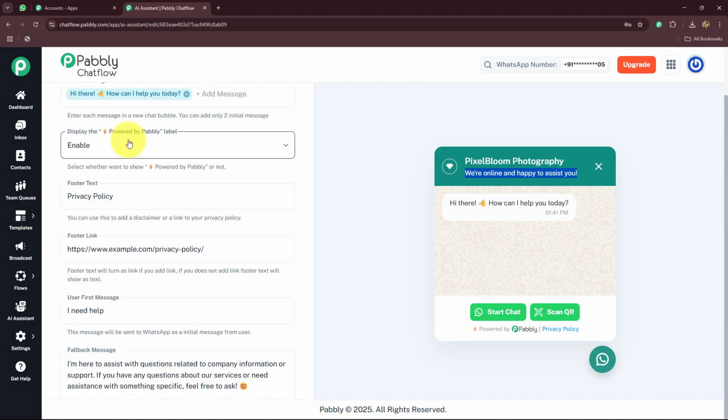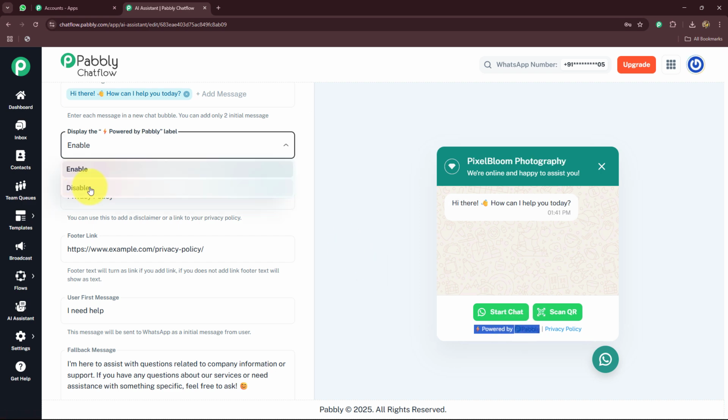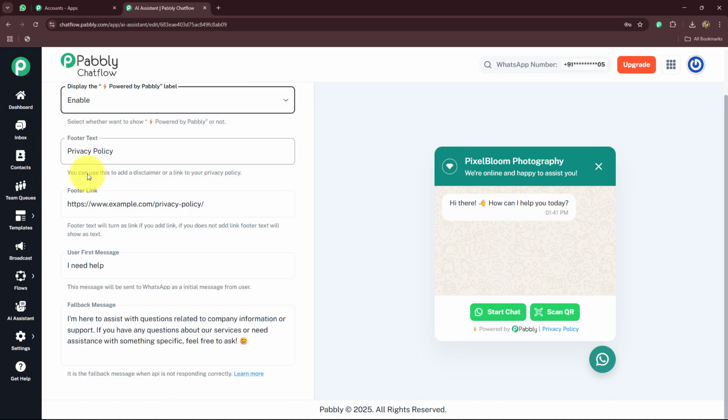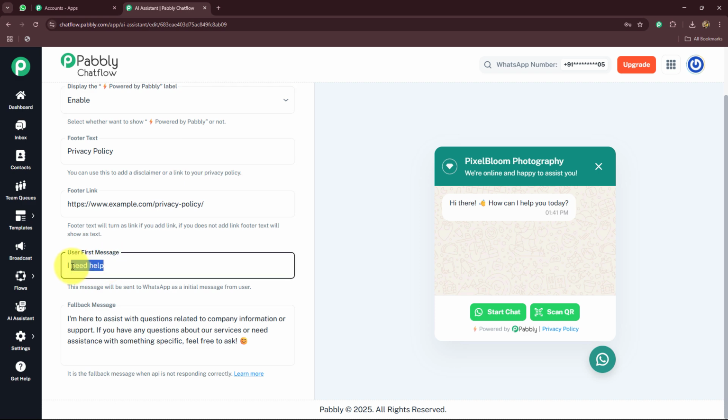Then here we have display or powered by Pabbly label. You can see that here I have powered by Pabbly label. If you want, you can also disable it if you do not want it to appear in the interface of your customers, but I am going to keep it enabled. Then here we have footer text. We can also use a footer line over here, and if you want to make the footer line a hyperlink, we can also enter the footer link over here. Okay, like this. Then we have user first message, what message you are going to receive first.